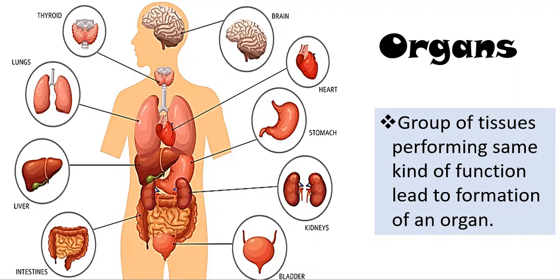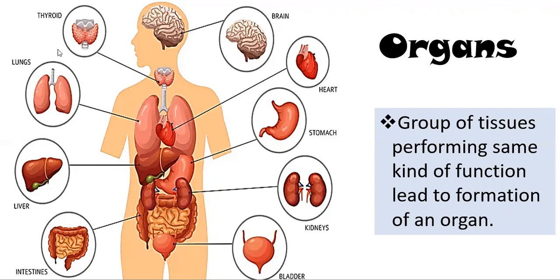Also, chemical receptors are there which provide the sensation that some chemical process is going on in our body. That kind of function is promoted by the organs.